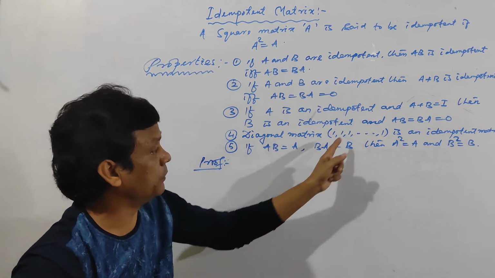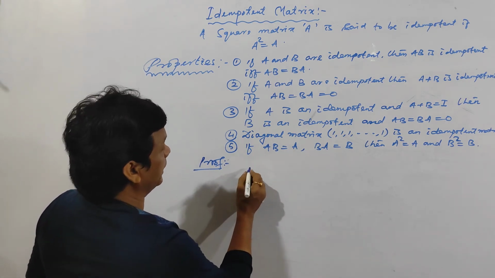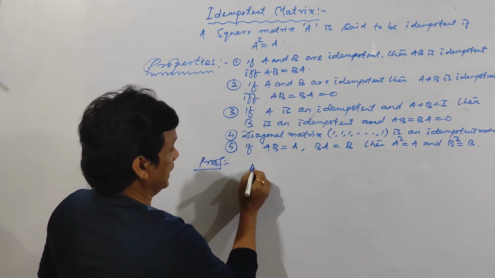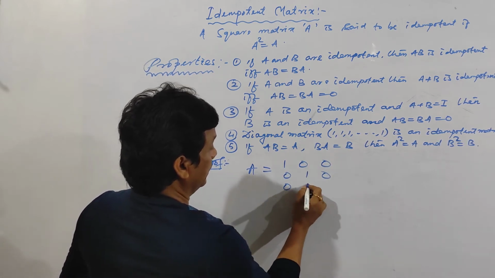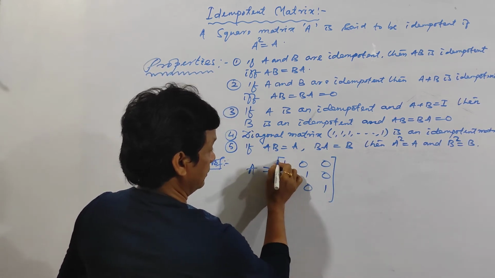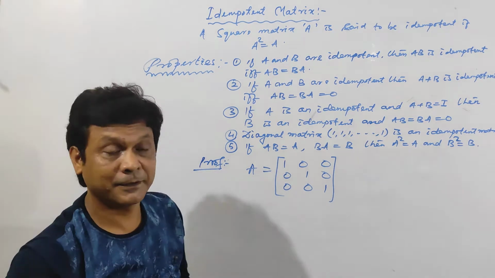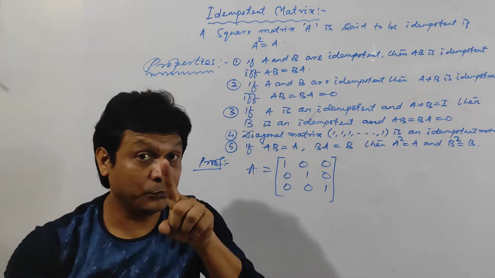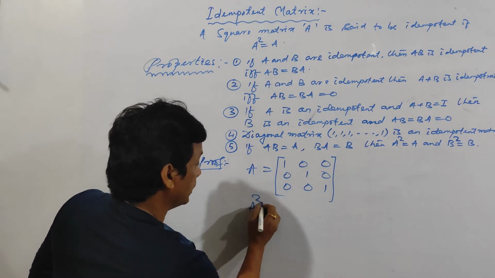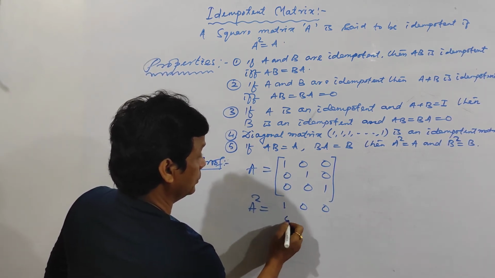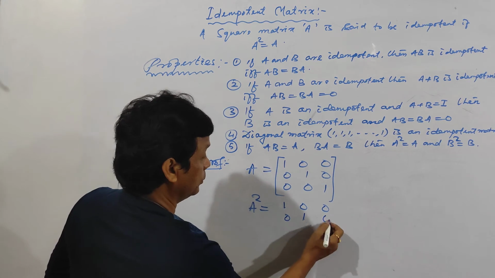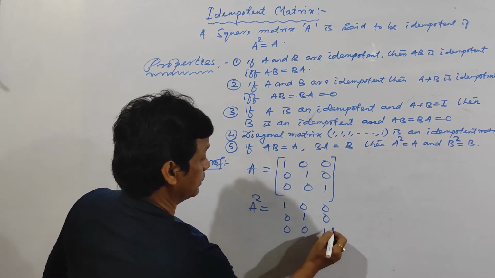Diagonal matrix 1 1 1 1 and so on. I am taking the diagonal matrix, this one, A is equal to 1 0 0, 0 1 0, 0 0 1. I am taking the third order matrix. Clear? Already I have told you. Then A square is equal to how much? 1 square is 1, 0 0 0, 1 square is 1, then 0 0 0, 1 square is 1.